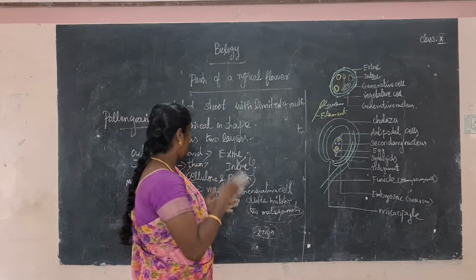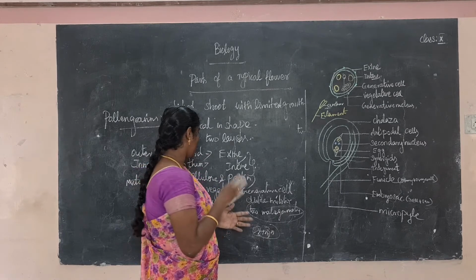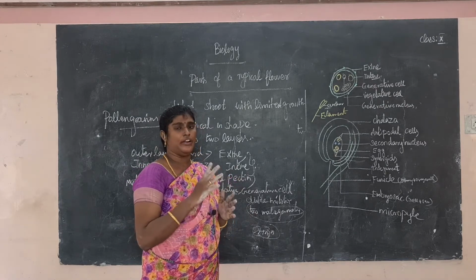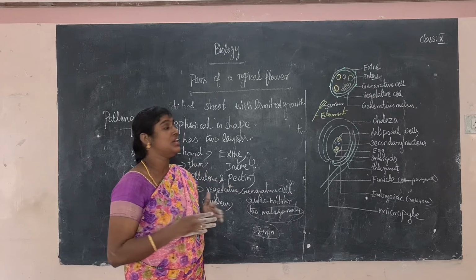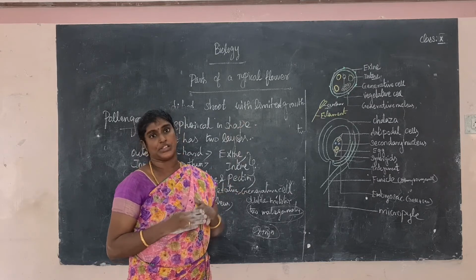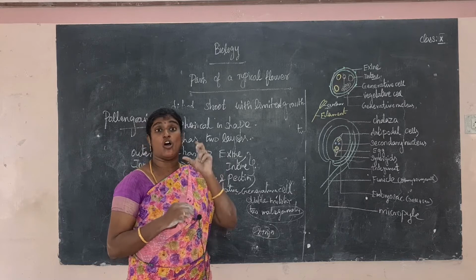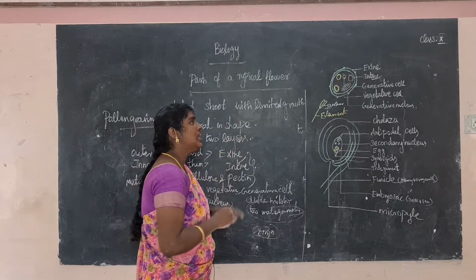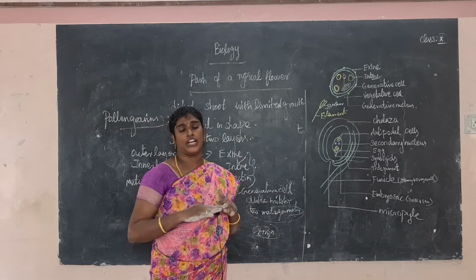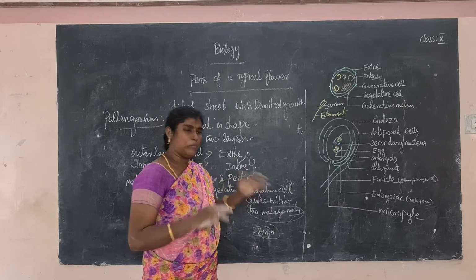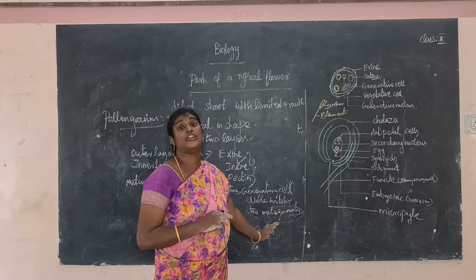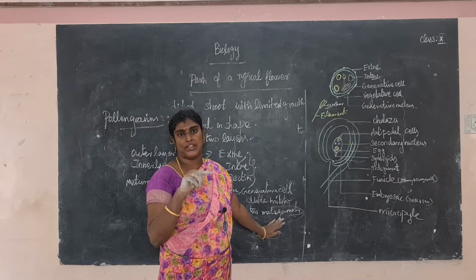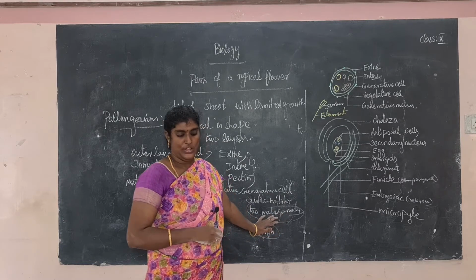Another one, the mature pollen grain is divided into two cells. What are the cells? The vegetative cell and the generative cell. The vegetative cell contains a large nucleus. The generative cell divides mitotically and produces two male gametes. Sometimes both male gametes are involved in the fertilization process, that is called triple fusion, 3n, 2n plus n. Do you understand?